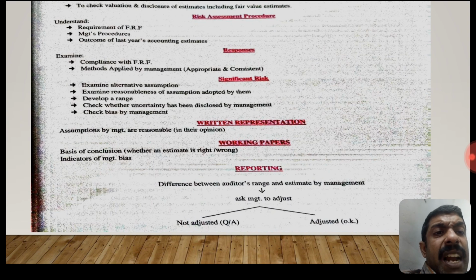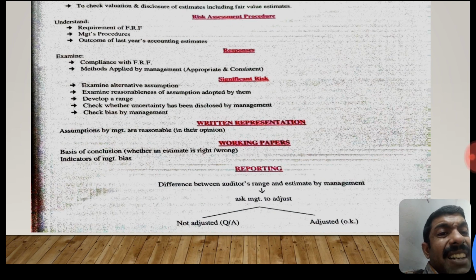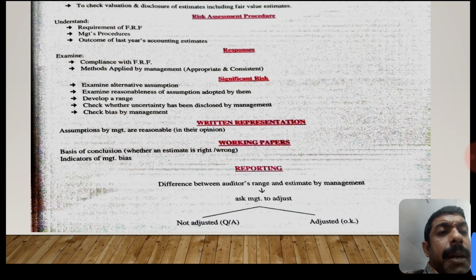Reporting. If there is a difference between the auditor's range and the estimate by the management, ask the management to adjust. If not adjusted, then give a qualified or adverse audit report. Otherwise, if adjusted, a clean audit report.